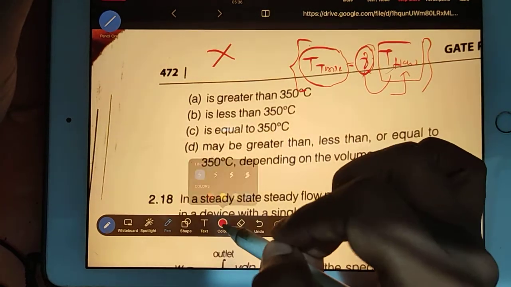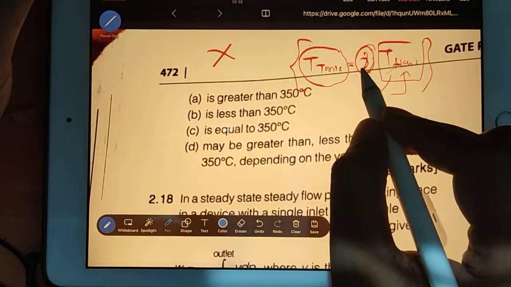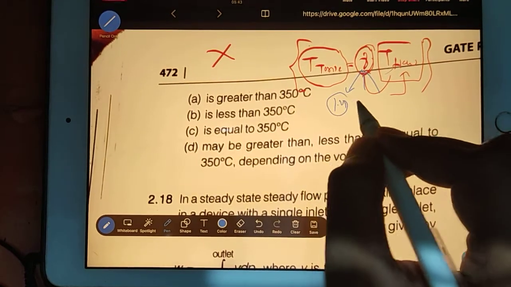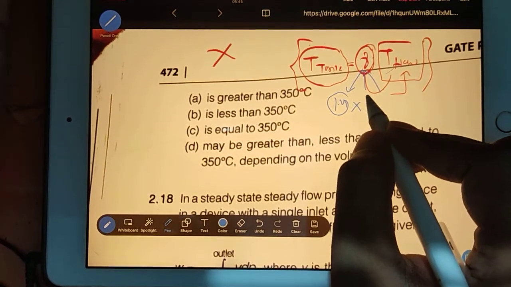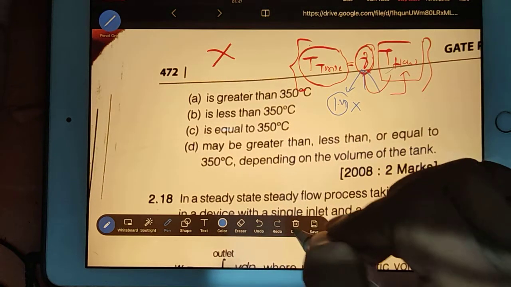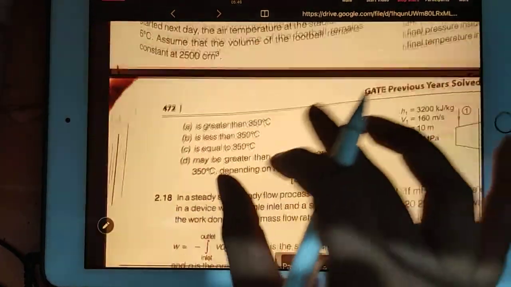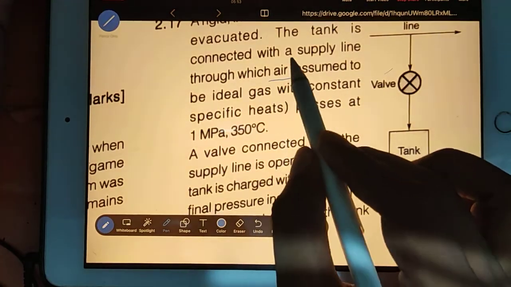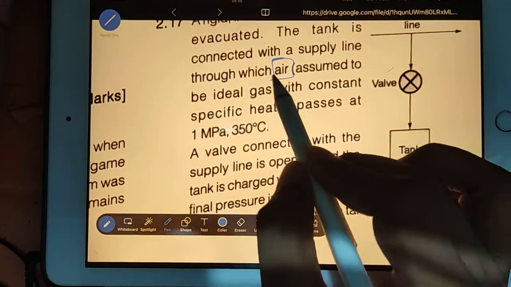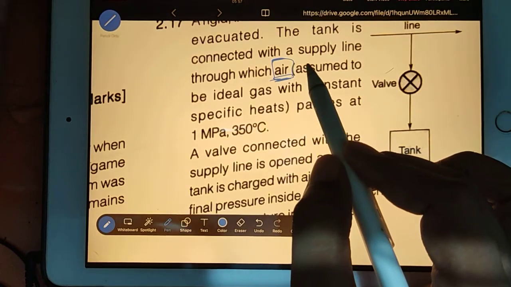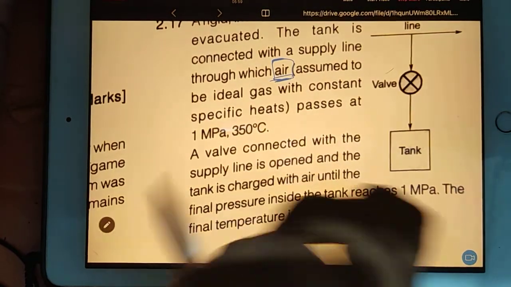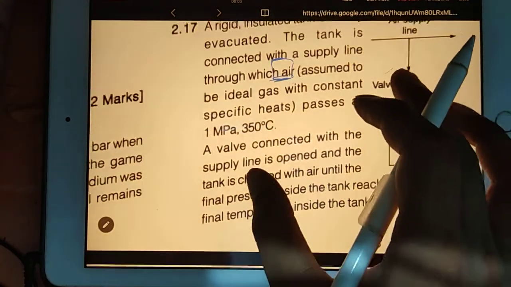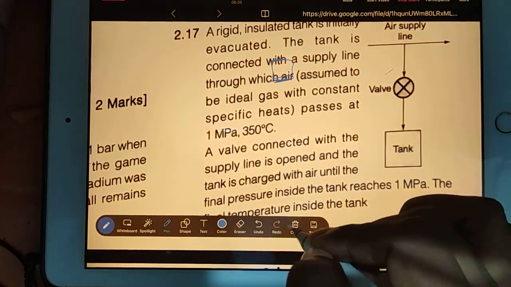Gamma value, here you can have a trick. What gas is flowing, according to that students will make mistakes. Always remember 1.4 is not a constant value. It depends which gas is flowing. In our data, it is clearly mentioned. You see here, this is air. So air is a diatomic gas, right? Very good. Now we can take the next doubt.